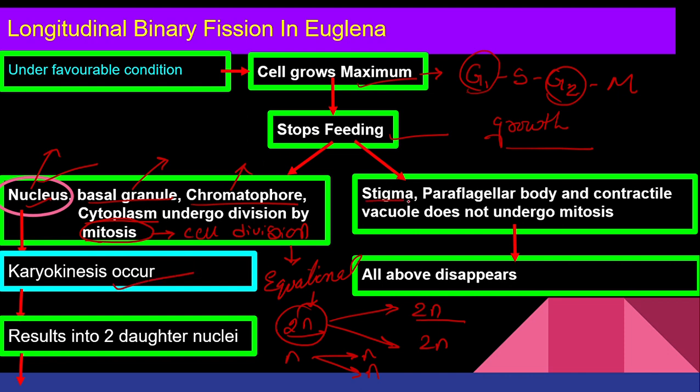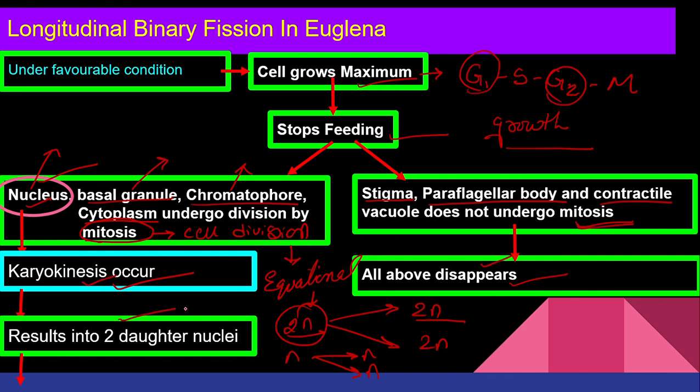But what are the other components which are not going to divide? Stigma, paraflagellar body, and contractile vacuole do not undergo mitosis. So if they do not undergo cell division, obviously they are going to disappear. Just imagine your skin cells are dying every day. Now if they do not undergo mitosis, do not undergo cell division, what will happen? There will be a point where you won't see skin, only bones will be visible for you, right? So that's how it is important. If it is not going through mitosis, obviously it will disappear.